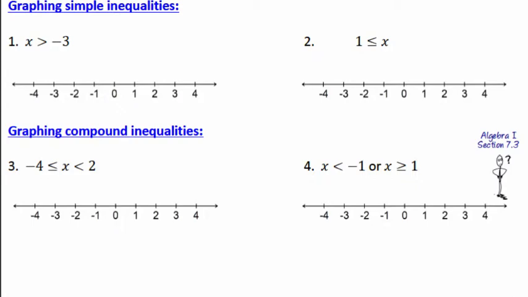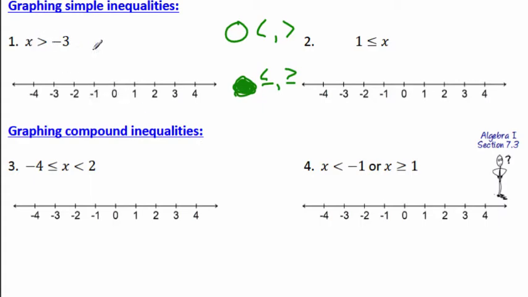All right, so the first one we have x is greater than negative 3. Remember, we should probably add this in here. Open circle, when do we use that? Closed circle, when do we use that? You remember? The open circle is for less than and greater than. And the closed circle is less than or equal to, greater than or equal to. And the way you want to remember it is, they fill it in for a reason. The reason they fill it in is because it includes that point. And that's the equal part. The equal part is the filling in part. I don't know how you're going to remember this. If it's underlined, you got to fill it in. That's the way I used to remember it.